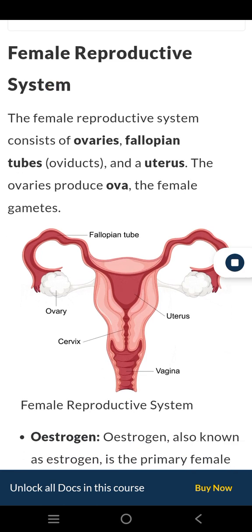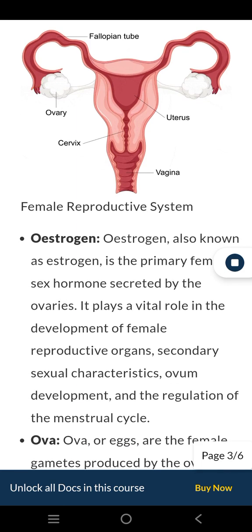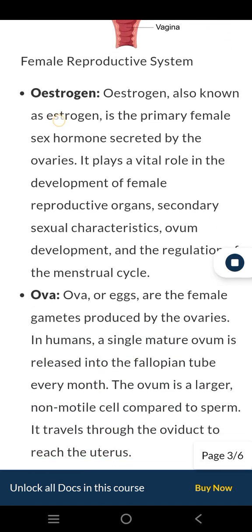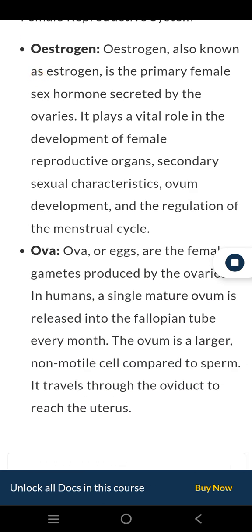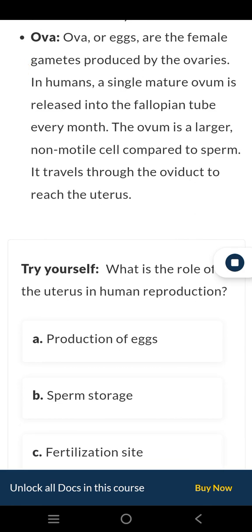Female reproductive system. The female reproductive system consists of ovaries, fallopian tubes, oviducts, and a uterus. The ovaries produce the female gametes. Female reproductive system. Estrogen. Estrogen is the primary female sex hormone secreted by the ovaries. It plays a vital role in the development of female reproductive organs, secondary sexual characteristics, ovum development, and the regulation of the menstrual cycle. Ova, or eggs, are the female gametes produced by the ovaries.